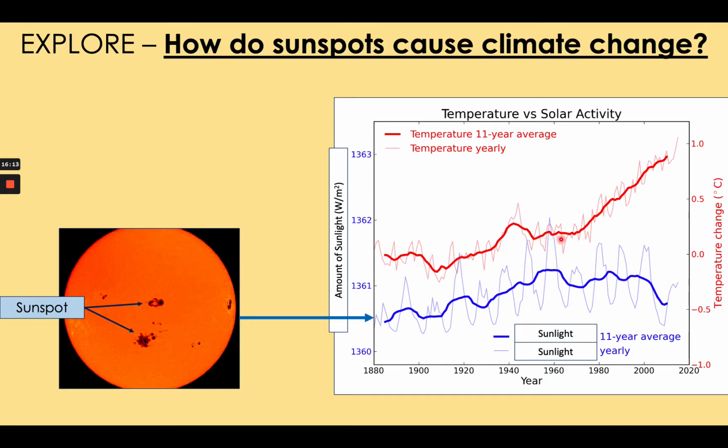But the temperature on Earth has just continued to go straight up, and now it no longer follows the pattern of sunspots. Something has happened since 1960 that means that the Earth's climate is no longer following the amount of energy released by the sun. There's something else happening. Next lesson we'll find out what that is.